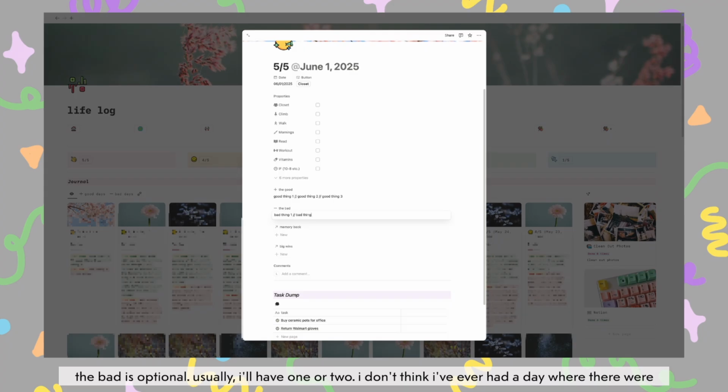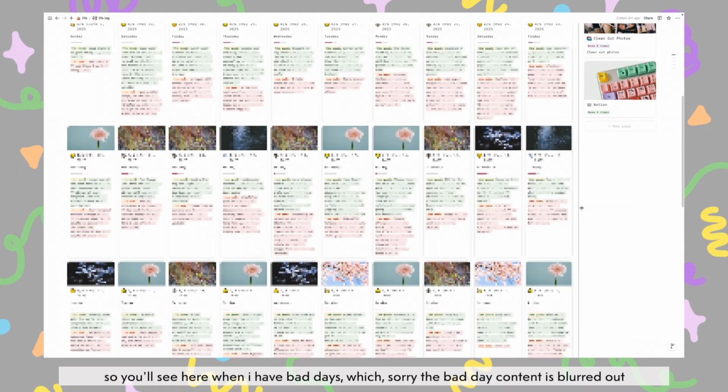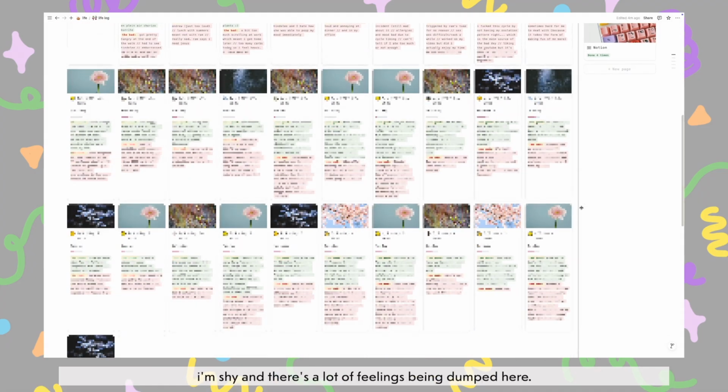Usually I'll have 1 or 2. I don't think I've ever had a day where there were 0 bad things, but I won't force myself to get up to 3 things because that's just not good vibes. So you'll see here when I have bad days, which, sorry, the bad day content is blurred out. I'm shy and there's a lot of feelings being dumped here.